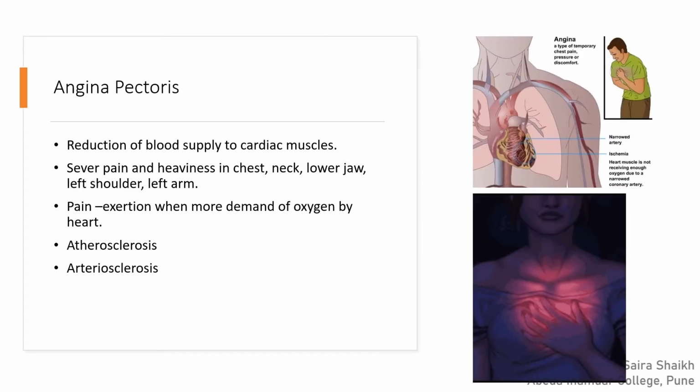Angina pectoris is the disorder in which blood is not flowing properly because of an arteriosclerosis or atherosclerosis condition, in which there is a reduction of the blood supply to the cardiac muscle, or the heart muscle, and because of that a severe pain or heaviness in the chest is observed. Not only that, in the neck region, lower jaw region, left shoulder and in the left arm, this pain is observed. This pain is because the body demands more oxygen. This can be resolved if the person takes proper rest.